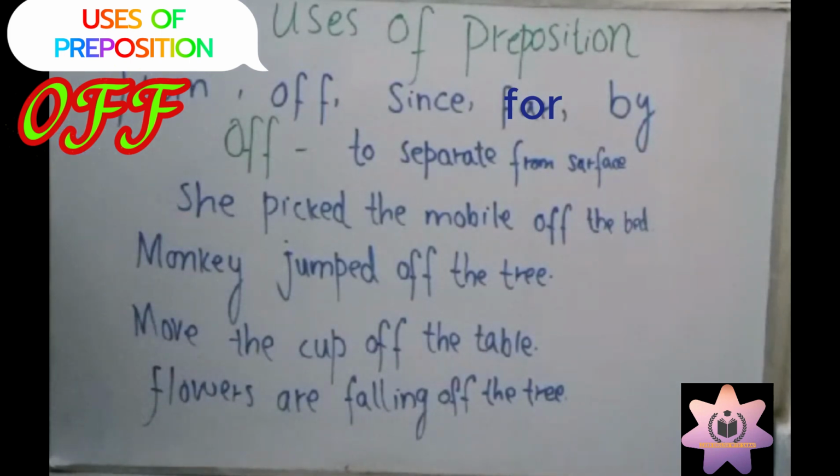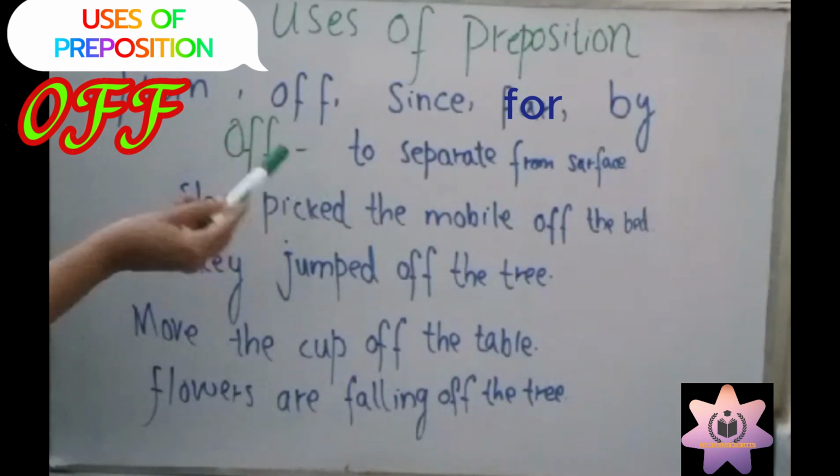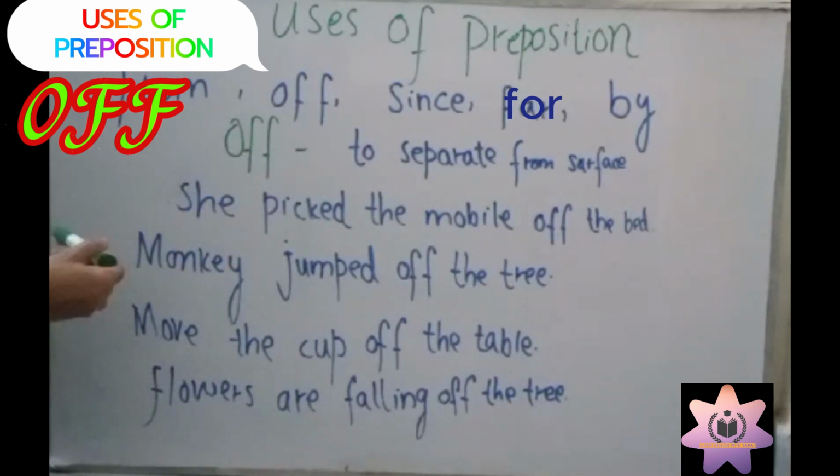Okay, so this is off, to separate from a surface. For example, she picked the mobile off the bed, so off touching the surface of the bed. The monkey jumped off the tree, it means the branches of the tree, so the monkey touched the surface of the tree. So off is used for surface, to separate the surface of something.